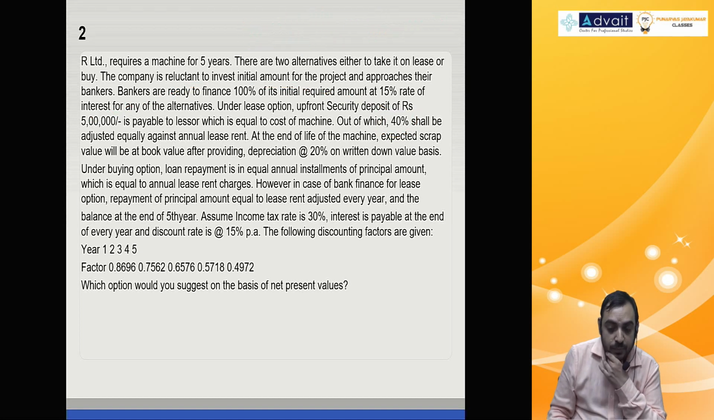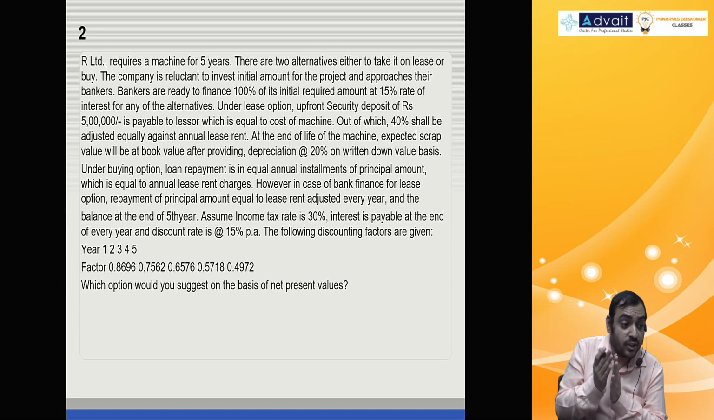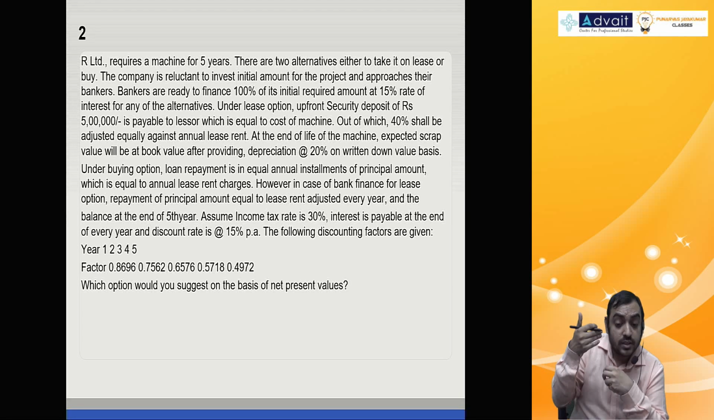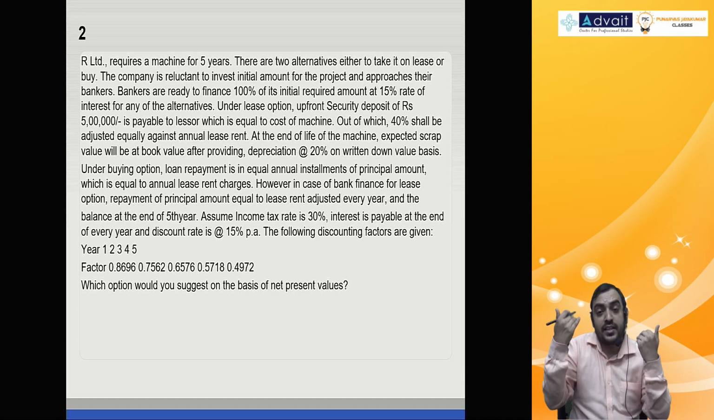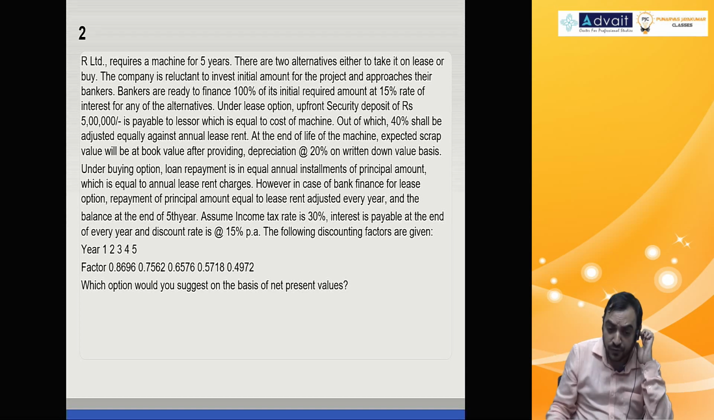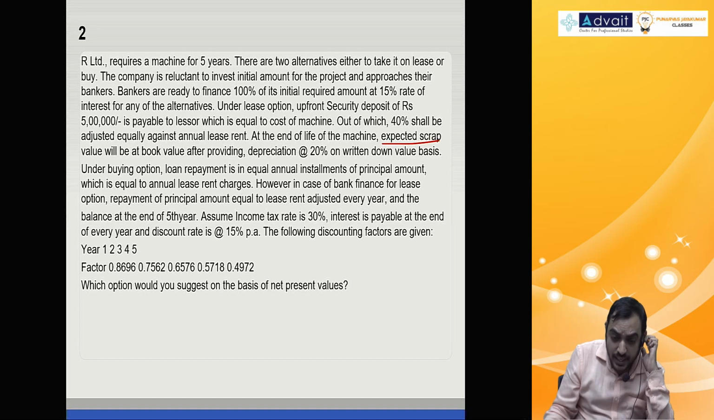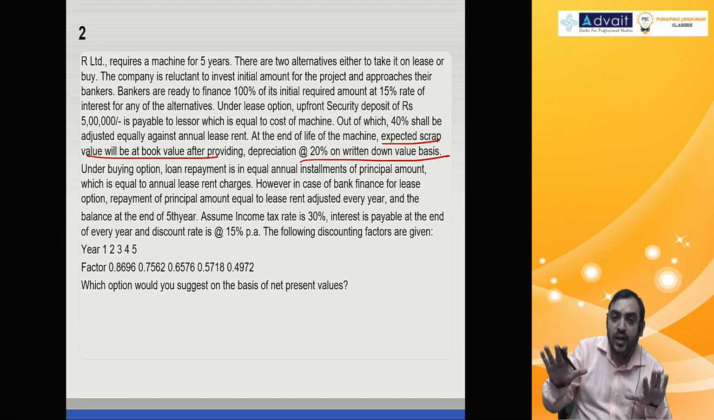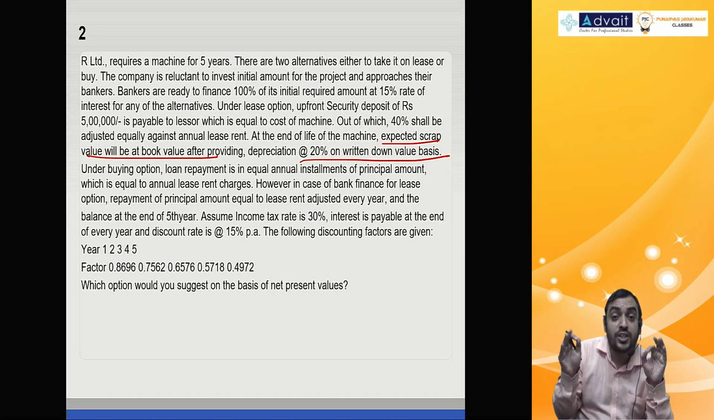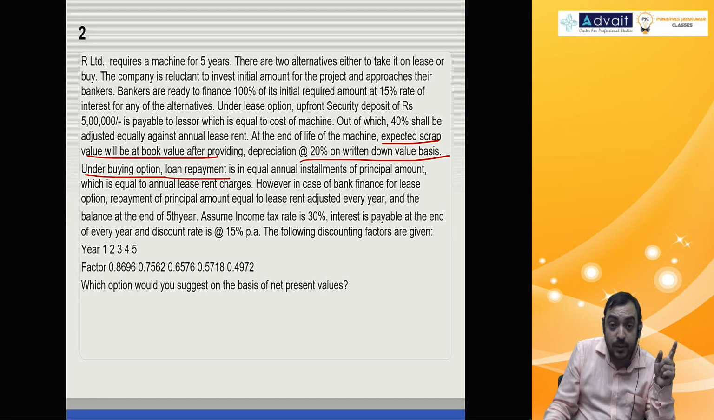At the end of the life of the machine, what will happen again? At the end of the lease term, only the balance 3 lakh will come to the lessee, because 5 lakh is paid at the beginning and 2 lakh is already adjusted. The balance 3 lakh only the lessor will pay the lessee at the end of the lease term. At the end of the life of the machine, the expected scrap value will be equal to the book value after providing depreciation at 20% WDV basis, which means scrap value and book value are both the same, no profit or loss, no tax impact.